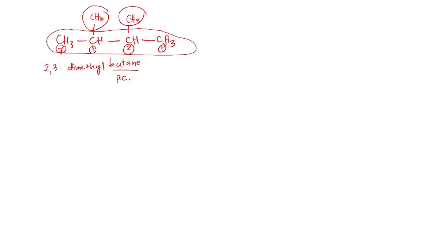Numbers will be separated by a comma. Remember that. And numbers and words or names will be separated by a hyphen. There is no space for this one. So basically, that should be 2,3-dimethylbutane. So that is one example of our naming.